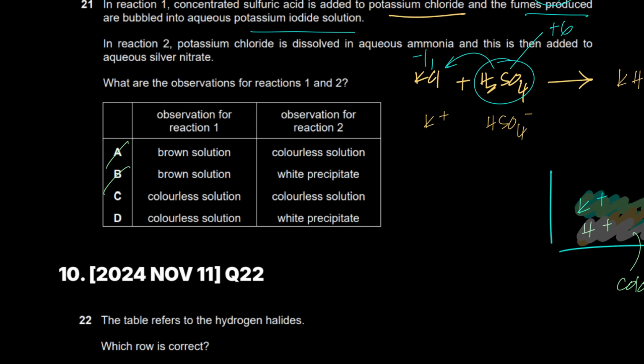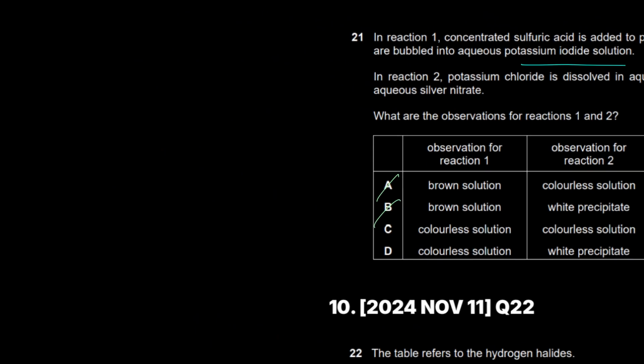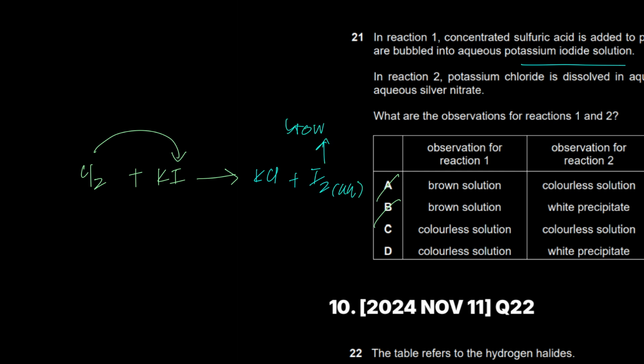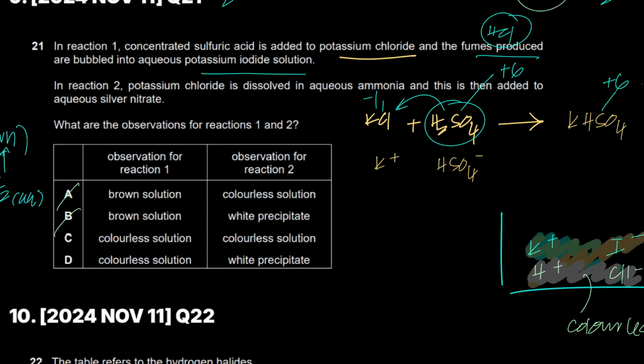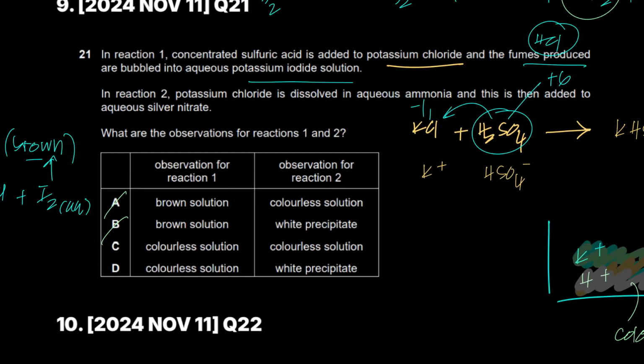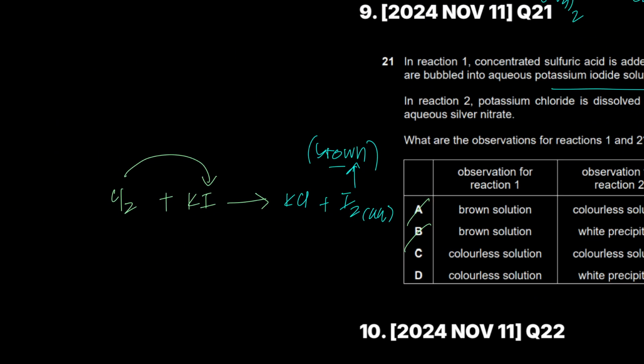Do you know why he's saying brown solution? He wants students to get confused with the idea of chlorine being added to potassium iodide, in which case chlorine would displace, because it's the more reactive halogen, right? The more reactive halogen displaces the less reactive halogen from its salt solution, forming KCl and I2 aqueous, and this I2 aqueous is brown. So students with weak concepts would have gone for brown because they must have recalled something like this, but that's not the case, is it? It's not chlorine being bubbled, it's HCl being bubbled.